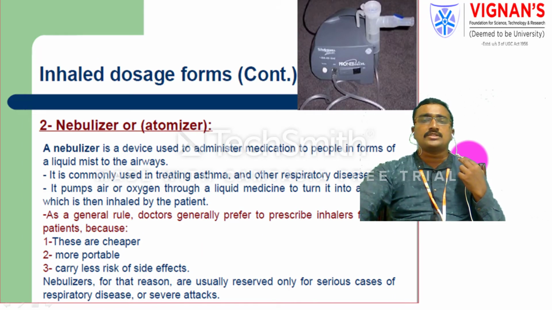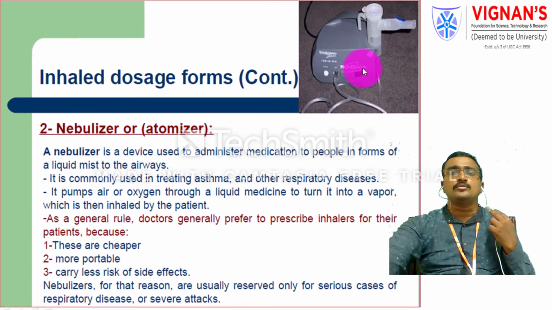Among the inhaled dosage forms, nebulizers or atomizers, as you see, this is a nebulizer device, mainly administer the medication to people in the form of liquid mist droplets to the airways. It is mainly used in cases of asthma and also other respiratory diseases. It pumps air or oxygen through the liquid medicine to turn it into vapor, which is then inhaled by the patient.